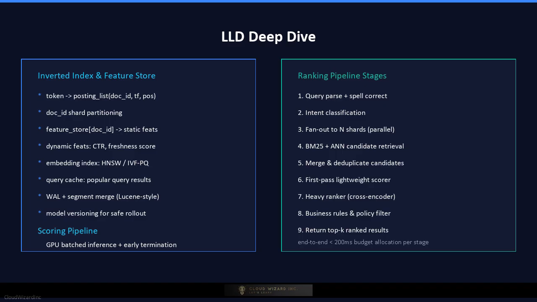Incremental updates use a write-ahead log and segment merge strategy similar to Lucene. Cache layers at query and result level reduce redundant computation for popular queries.